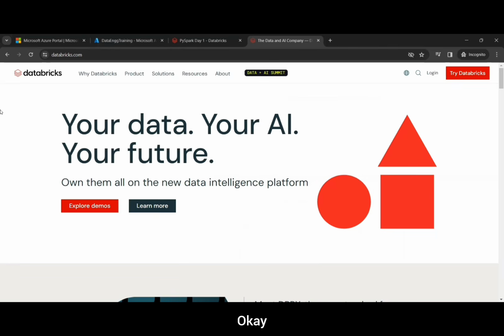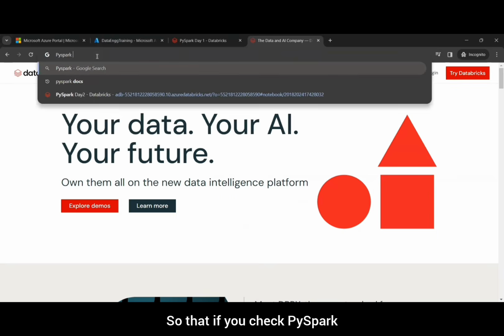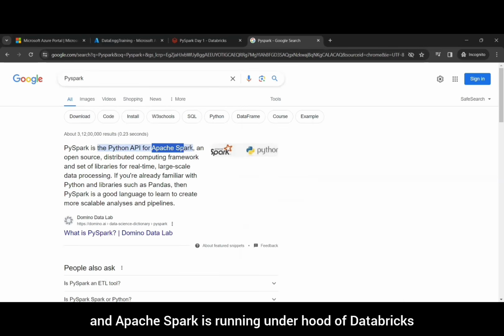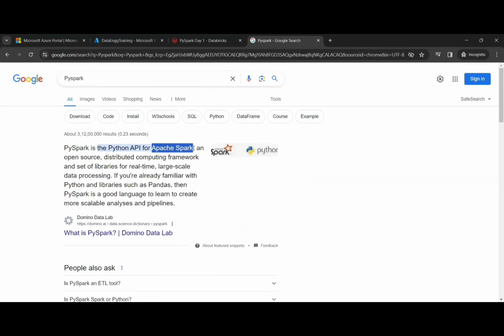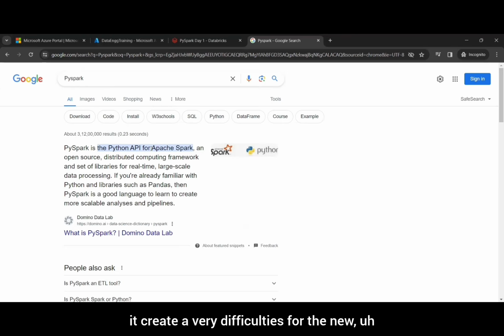And why are we talking about PySpark on Databricks? PySpark is a Python API for Apache Spark, and Apache Spark is running under the hood of Databricks. Apache Spark is a cluster computing, distributed computing framework, and it's open source. But when you utilize Apache Spark, it creates difficulties for new beginners or even some professionals.